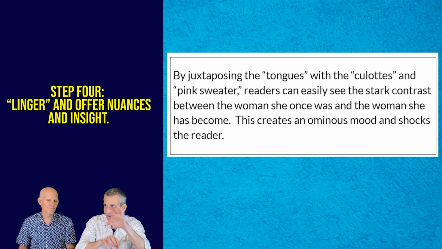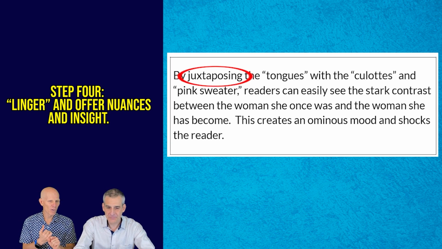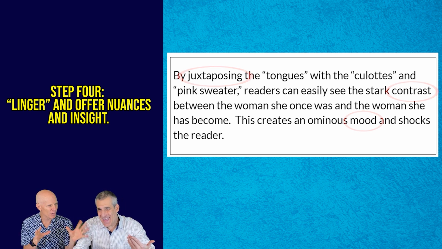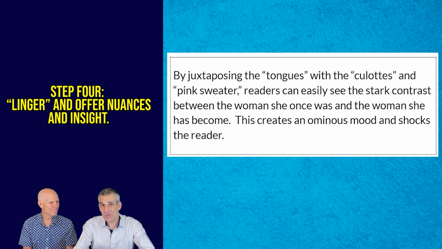All right, we're lingering a little bit. We've said juxtapose, we've talked about the contrast and mood. So we've actually added multiple features on top of just the symbol. And we've added more references, which is a part of criterion A. So just by lingering, we're adding more to A and B simultaneously.